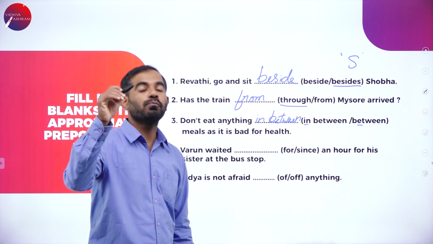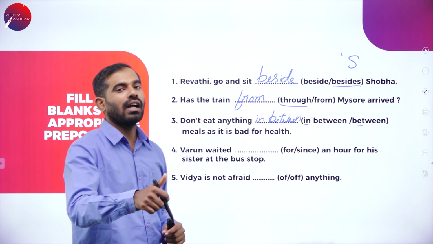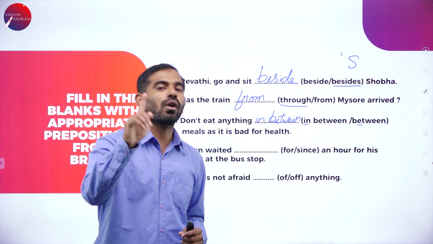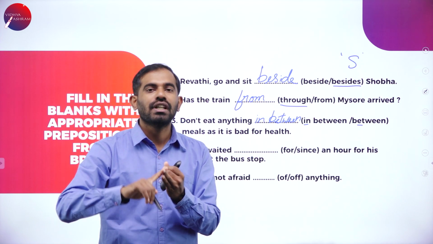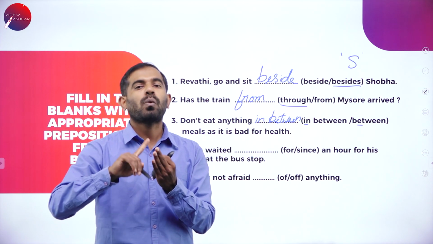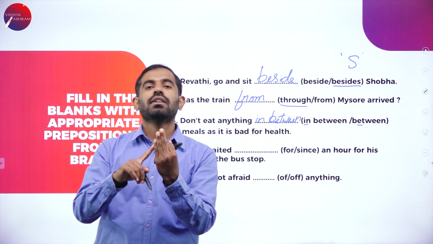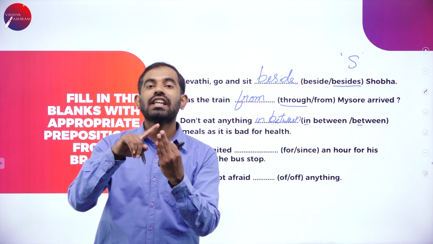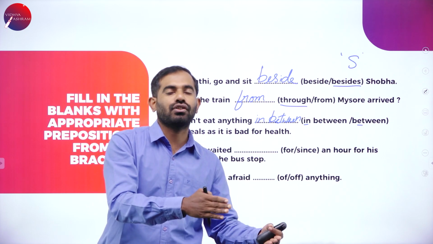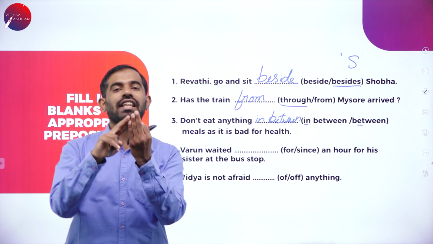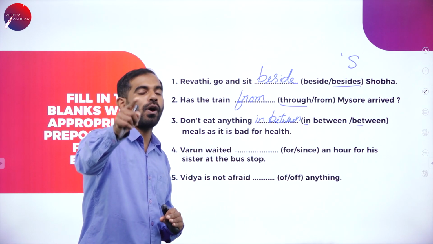Let me give you more examples and more explanation to simplify it. The very first thing I tell my students is that you should be thorough with tenses, parts of speech, and articles. Why? Because these three concepts are considered the three maxims, rules, or mantras to learn basic English. If you're strong in all these three concepts, half of the English language is in your pocket.